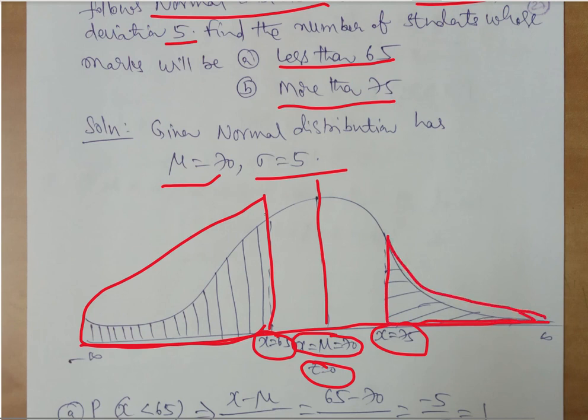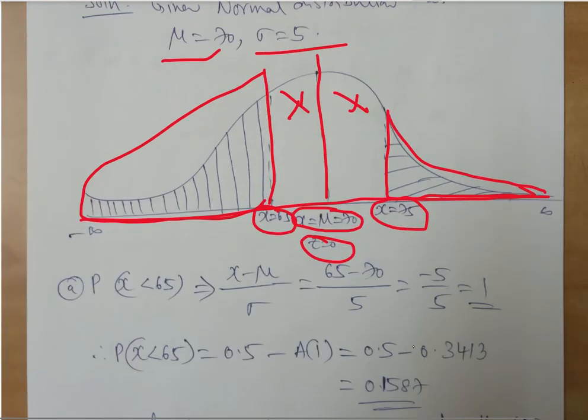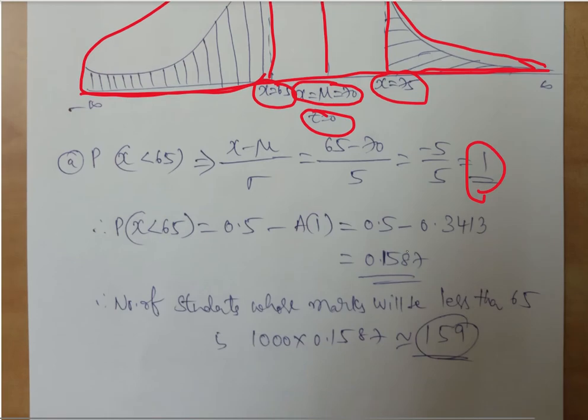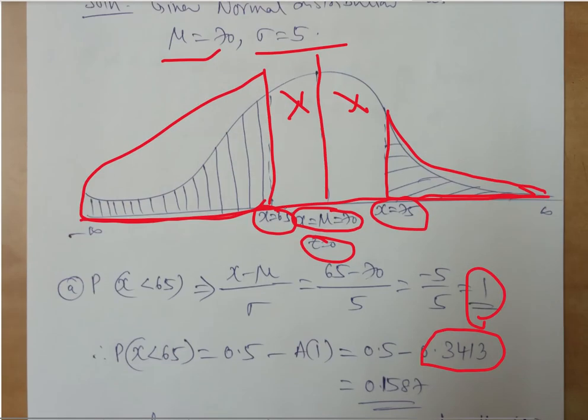So this part is not supposed to be calculated. We don't want this. We want only the shaded area. Accordingly, we write the x value and we get z equal to 1. Corresponding to z we get 0.3413, and we know the total on this side is 0.5. In this particular area, between z equal to 0 and z equal to 1, it is 0.3413.